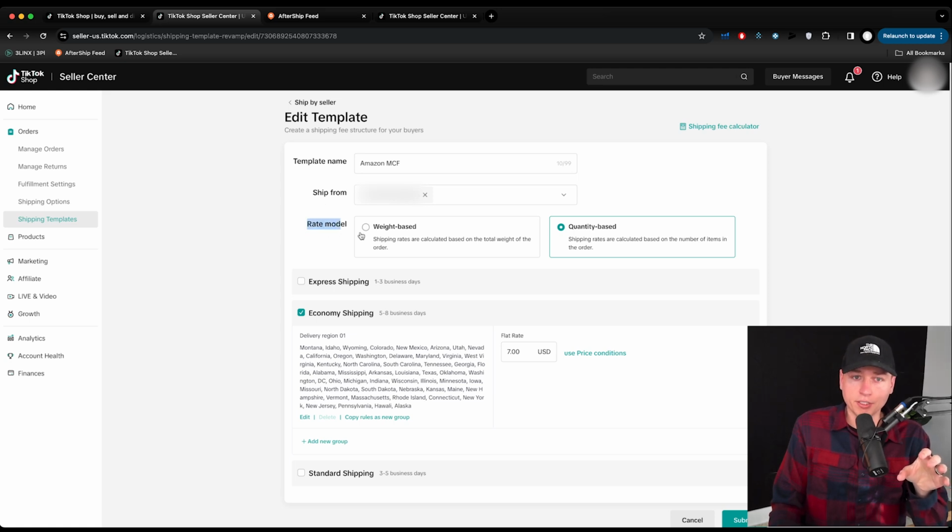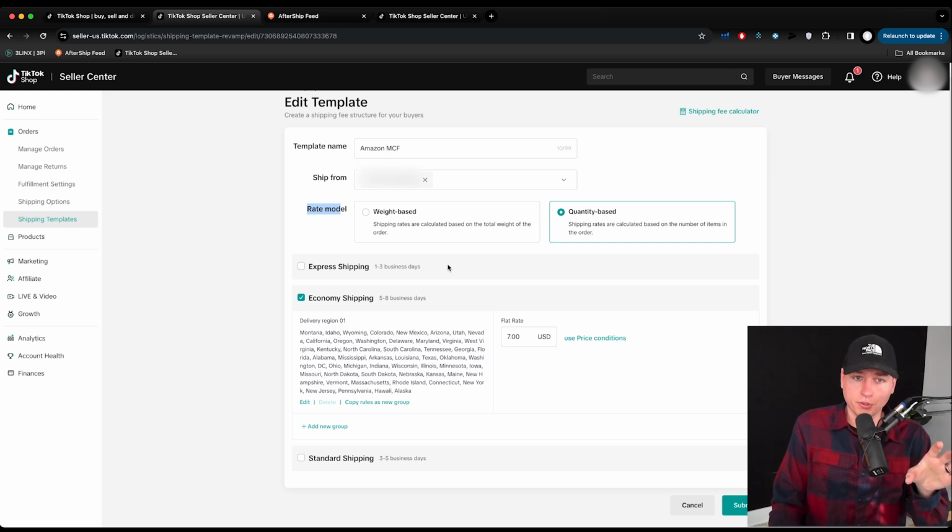Okay. Rate model, it's going to be weight based. You can hit quantity based here. Now just to be honest with you, I haven't quite figured this out perfectly yet of how this works. I hit economy shipping just to be safe for now. So 5 to 8 business days. I put the regions in here, which is just all 50 states of the US here. Flat rate, $7. Now you can use price conditions. If they order 3 of them, it's $15 to get a discount.